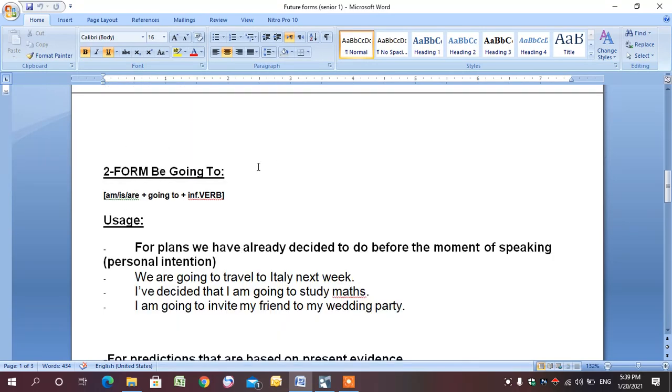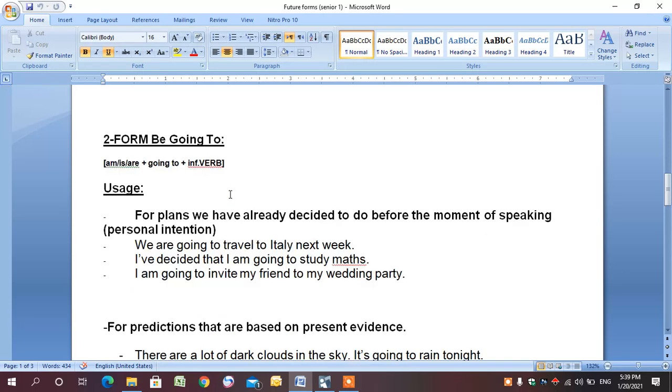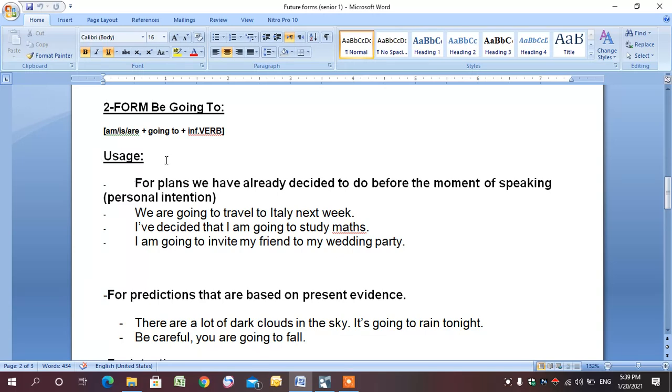The second form to talk about the future is form be going to. So we use verb to be, am, is, or are, plus going to plus verb in the infinitive. Usage. Remember, you have to study the usages for each form very well, because you have to differentiate between the usages of each form in order to correct the verbs.